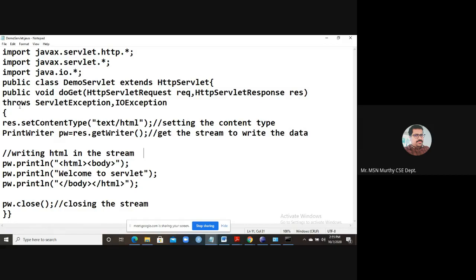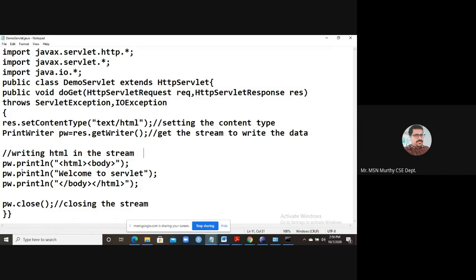The exceptions are ServletException and IOException, because you are working with servlets and you are doing input and output, reading and writing.